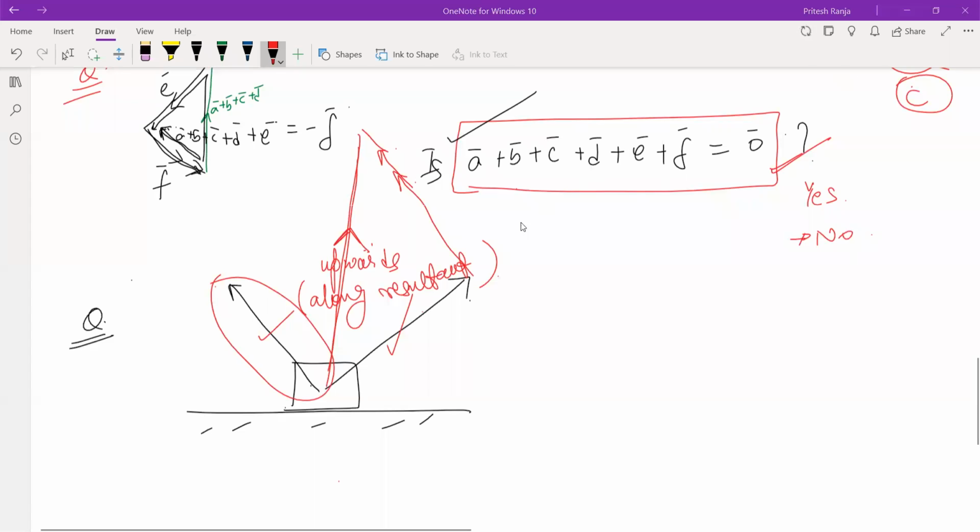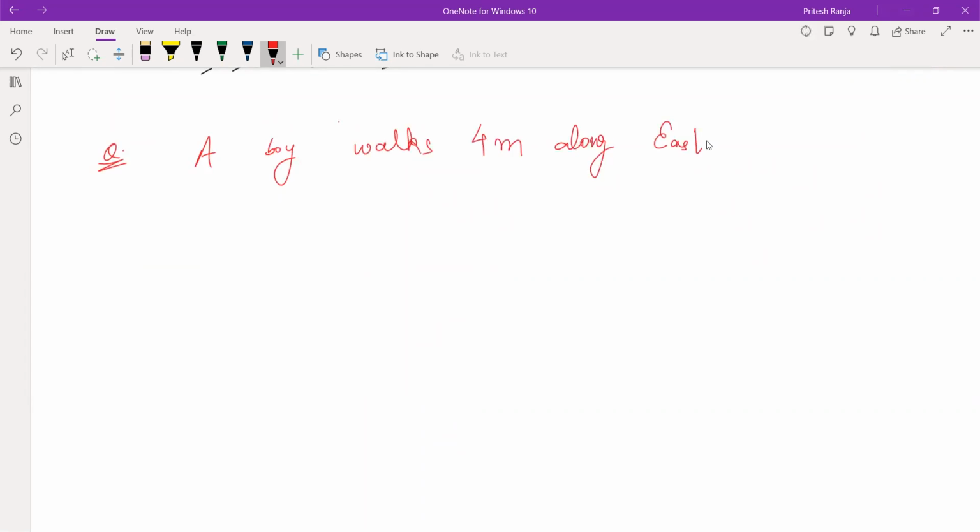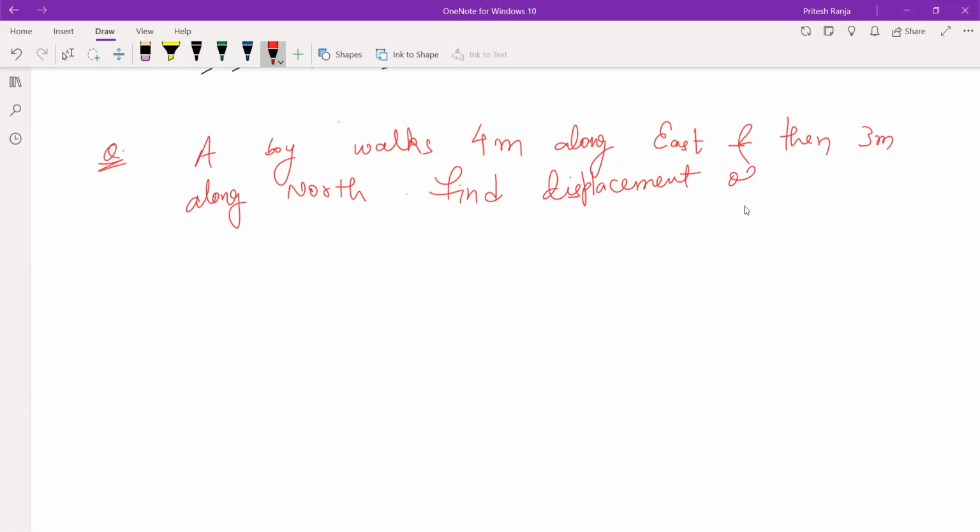So let us see. The question now is, a boy walks 4 meters along east and then 3 meters along north. Find the displacement of boy with respect to original position. So definitely you have to find with respect to original position.